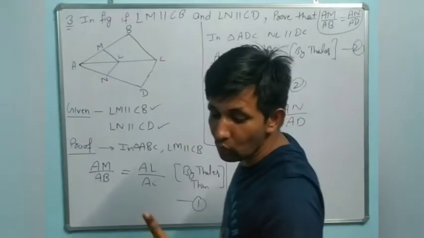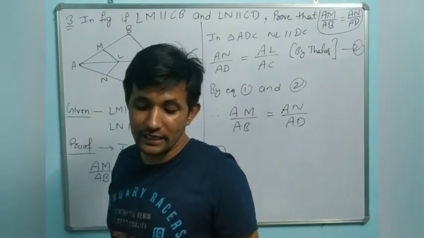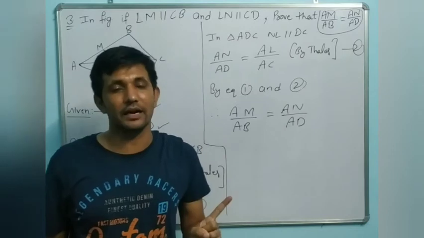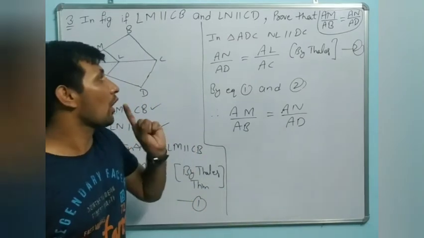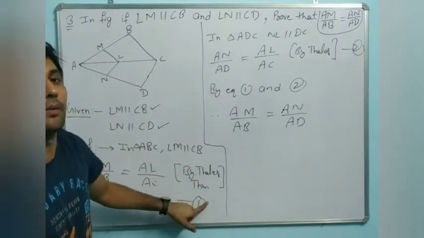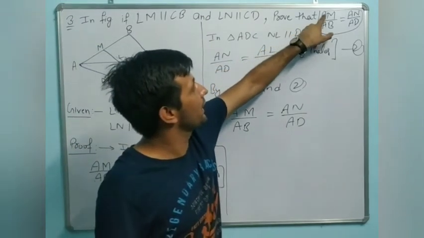Question number 2. It is question number 4. DE parallel to AC. So we will take a triangle in which DE is parallel to AC and we will write the same as it is, dear. Same process we will do. So always remember, whenever parallel is given, we will use Thales theorem. Understand, dear?